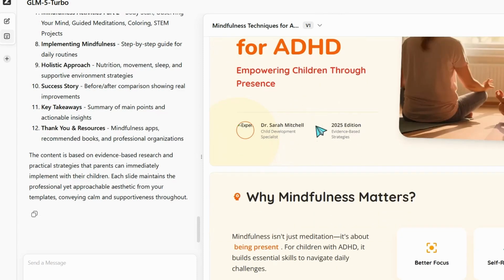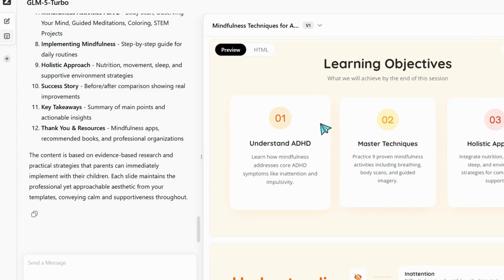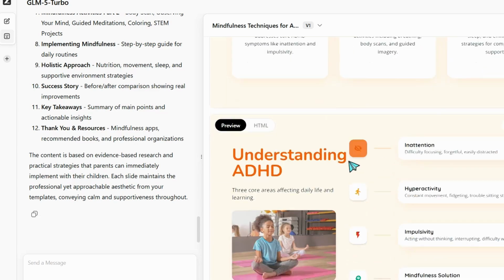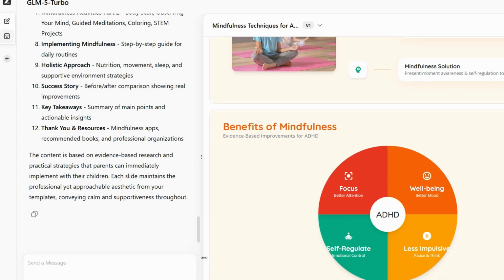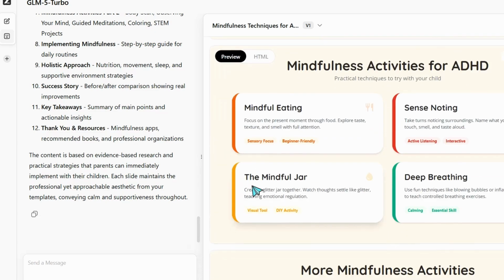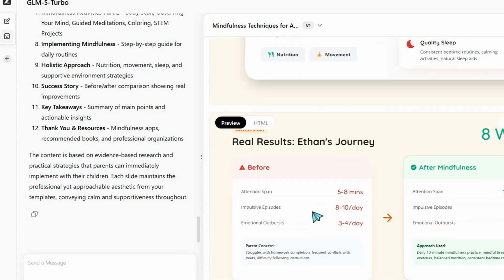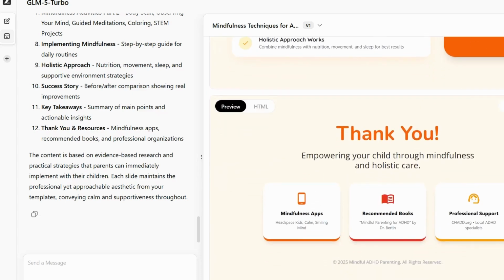As you observe, why mindfulness matters, it's awesome, with beautiful pages or slides to make your own guide that you can provide to parents and your audience, completely for free or as a paid digital product and so on. Approach, understanding ADHD, amazing benefits of mindfulness activities for ADHD, implementing mindfulness daily, as you see. It's an awesome guide, and you can provide your own digital product for your audience